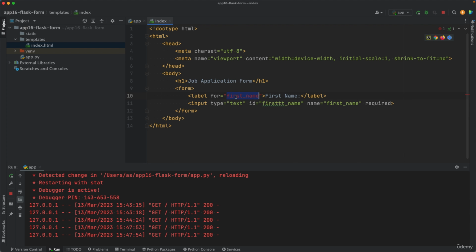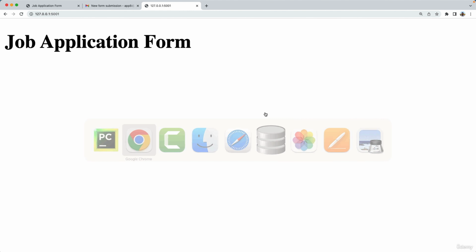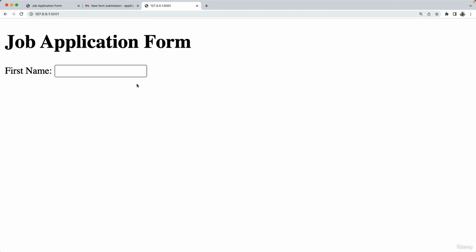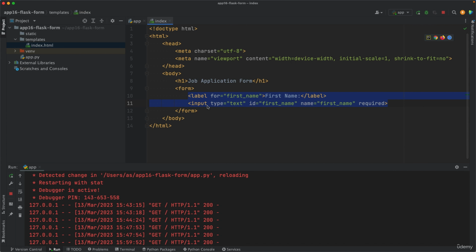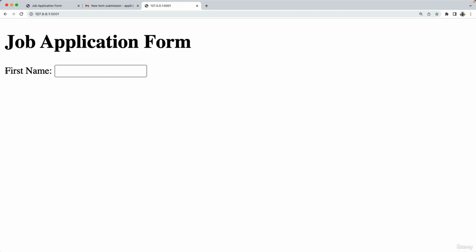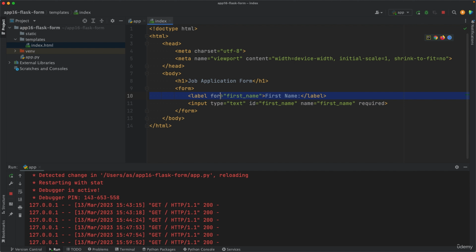So you need to mention an ID here. So basically you are tying these two together. And now if we go to the web page, make sure that your app is running. My app is running, so I don't need to rerun it again. I can just go here, refresh with Ctrl+R or Command+R, and you'll see the label and the field. The field is this, the label is this.